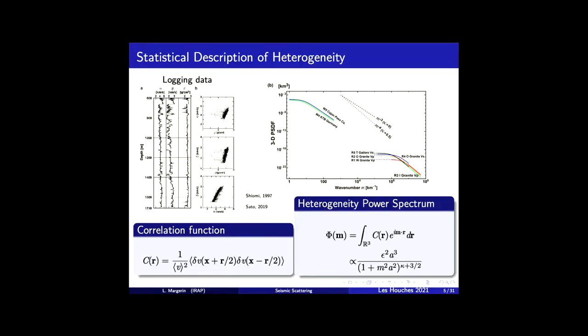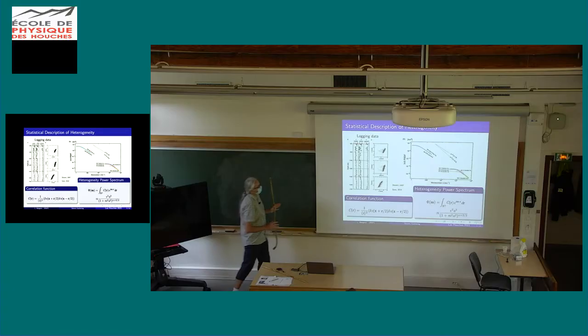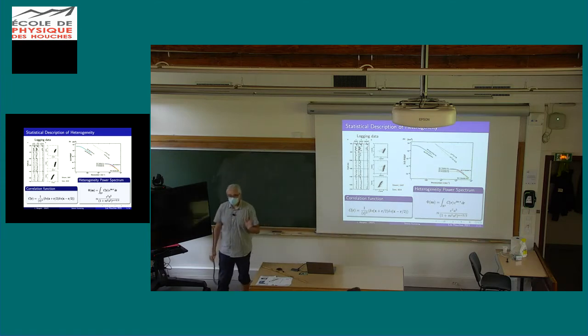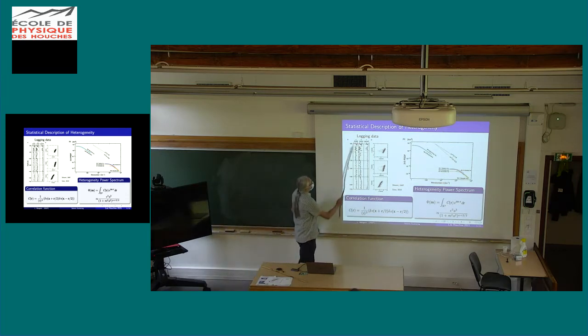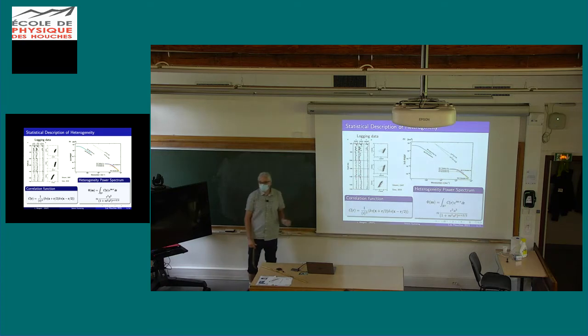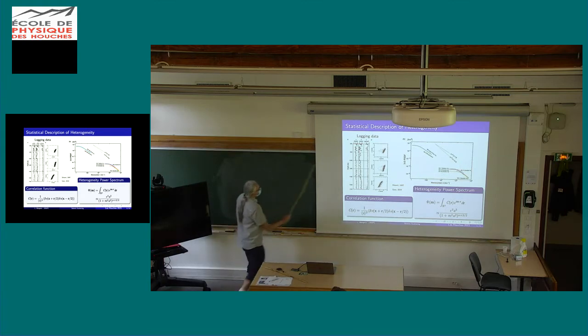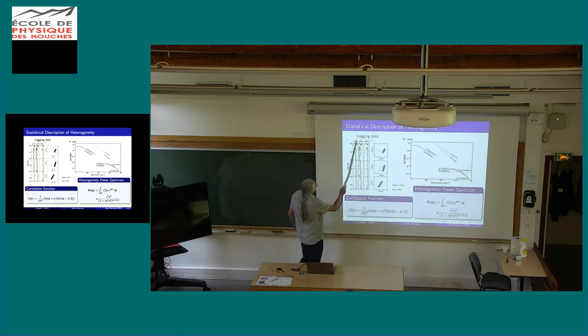So the scattering. First of all, evidence for heterogeneity, direct evidence for heterogeneity. Here, it's a bit busy, but what you have on the left are logging data. When you do boreholes, you can measure the density and the velocity. Here you have a plot with the depth, up to 1.7 kilometers. Here you have the P velocity, S velocity, and density.